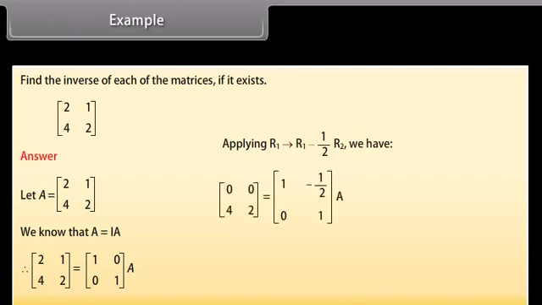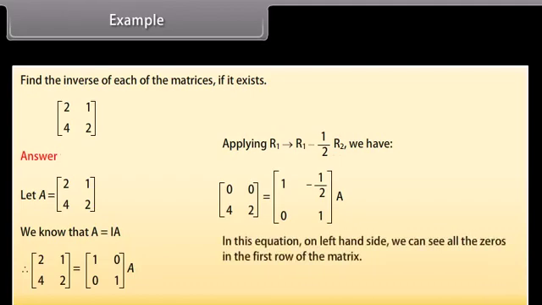Therefore, the matrix [2, 1; 4, 2] is equal to the matrix [1, 0; 0, 1] times A. Applying R1 changes to R1 minus 1 by 2 of R2, we have the matrix [0, 0; 4, 2] is equal to the matrix [1, -1/2; 0, 1] times A. In this equation, on the left hand side, we can see all zeros in the first row of the matrix. Therefore, A inverse does not exist.